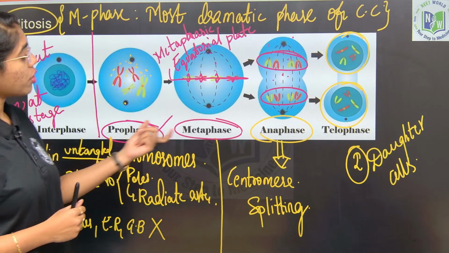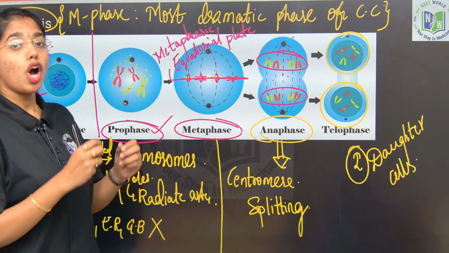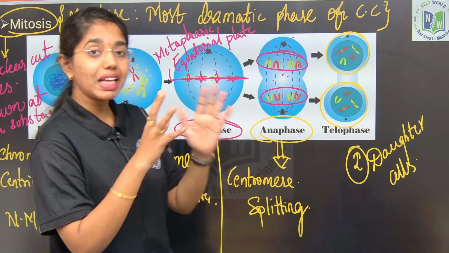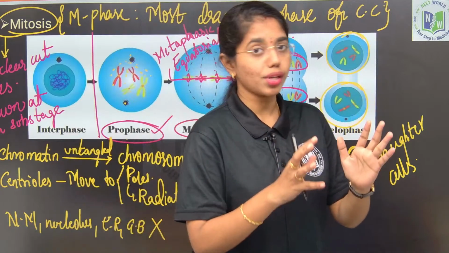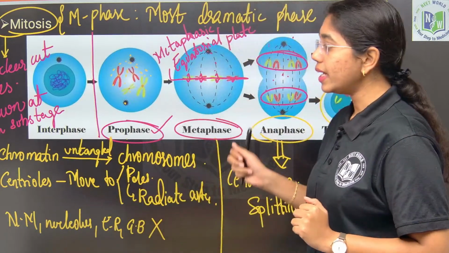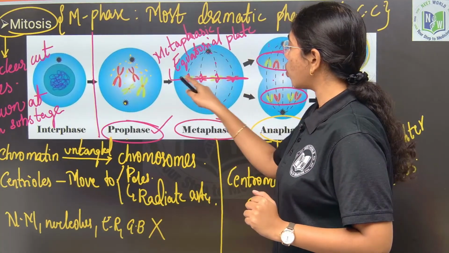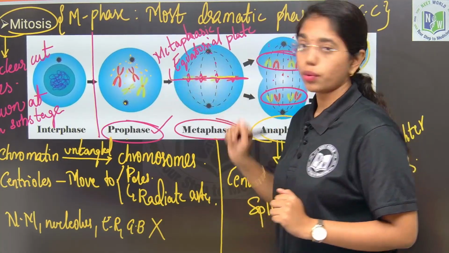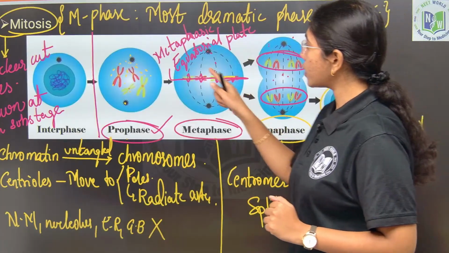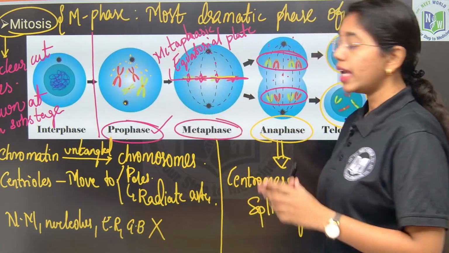And here if you see the metaphase, in metaphase all the chromosomes are completely spatially arranged in the cytoplasm, and here there is an equatorial plate that is formed at the center where the chromosomes are aligned over the equatorial plate. This is also known as what? Metaphasic plate or equatorial plate.